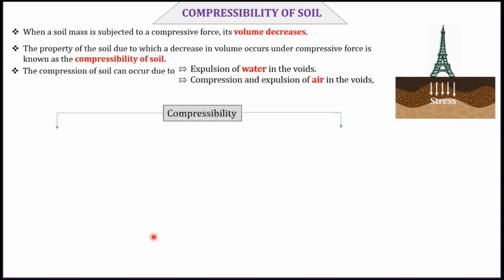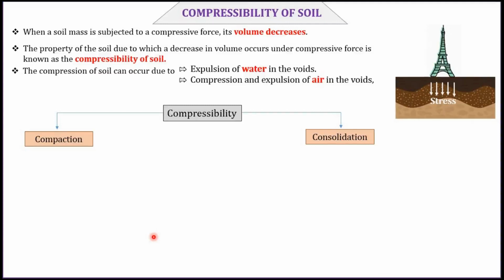Compressibility will occur because of two things. One is compaction, another one is consolidation. Take a soil. The soil exists with voids always. Without voids, soil is not possible. If voids are filled with air and I apply the load, the process is called compaction. We remove the air and reduce the volume of soil. If we are removing the air from the soil, the process is called compaction. Then what about consolidation? If the voids are filled with water and we apply the load, we can remove the water from the soil. The process is called consolidation.